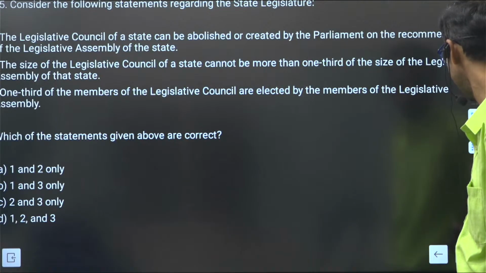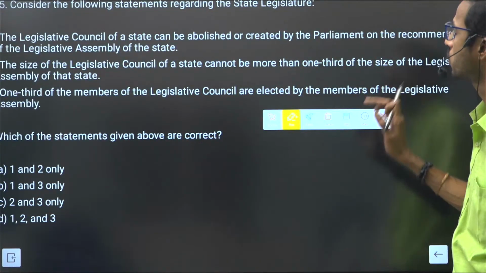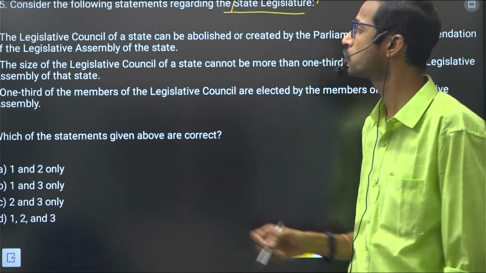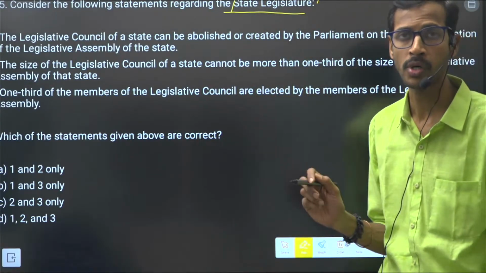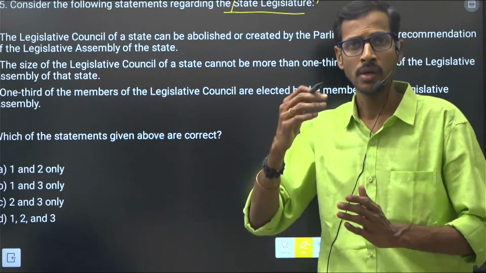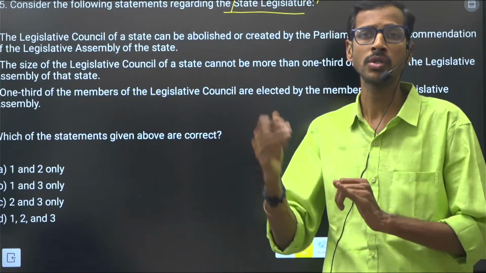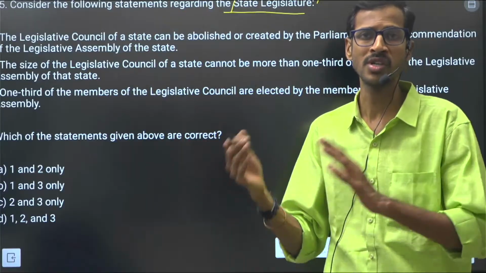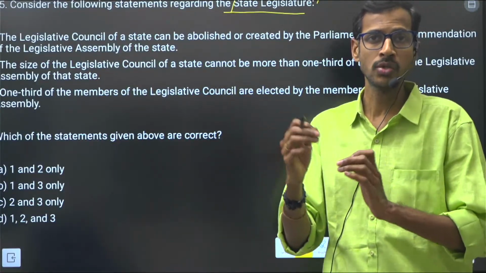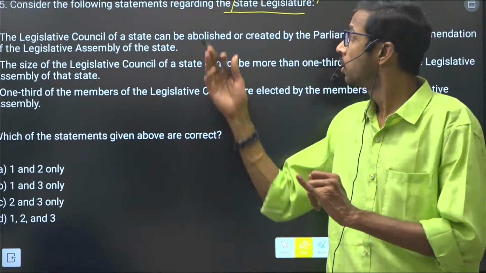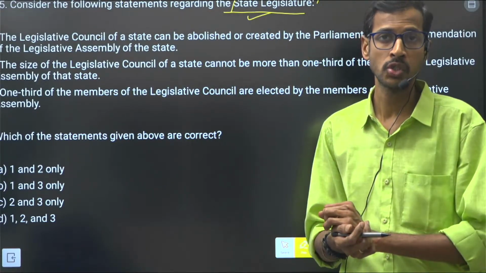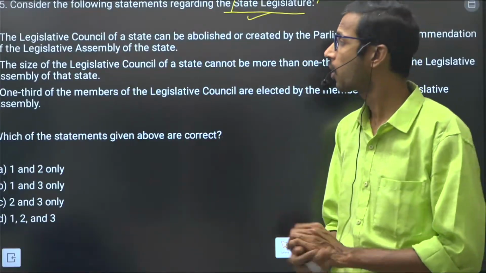So next, if you see the question related to the state legislature. Consider the following statements related to state legislature. This is also very important. Whenever we read polity, previous questions or current questions, we usually focus on fundamental rights, DPSPs, or president, governor, etc. But we neglect some important weighted topics also, that is state legislature or legislative councils, especially, and also Rajya Sabha. Right? We have to focus.